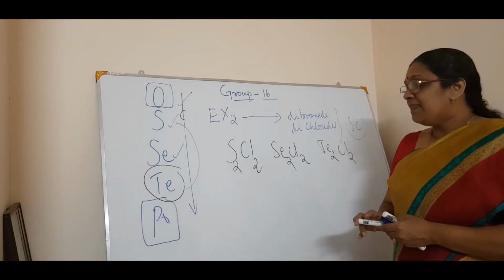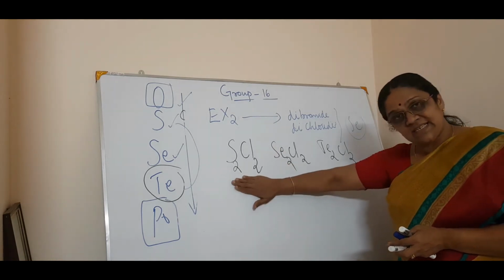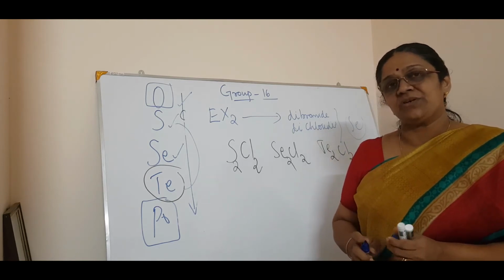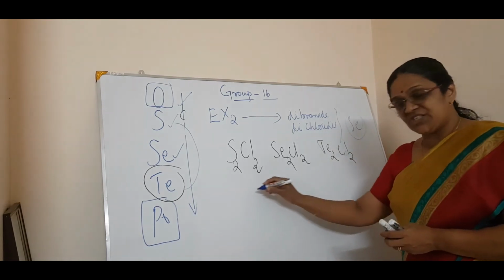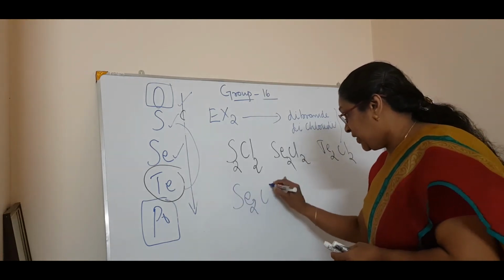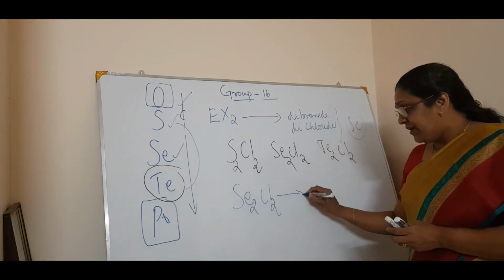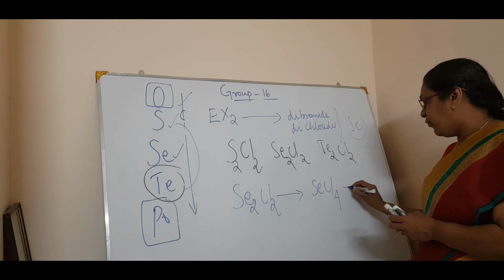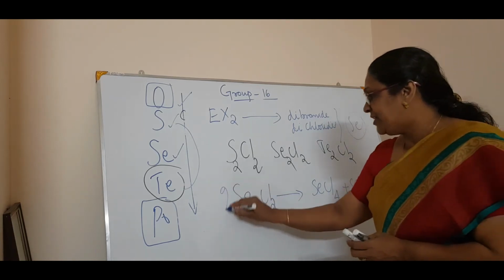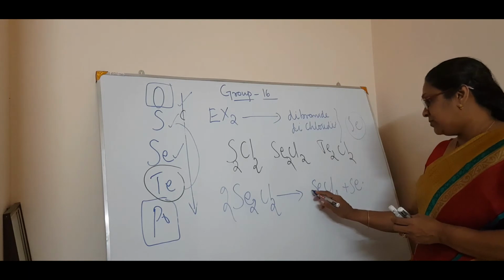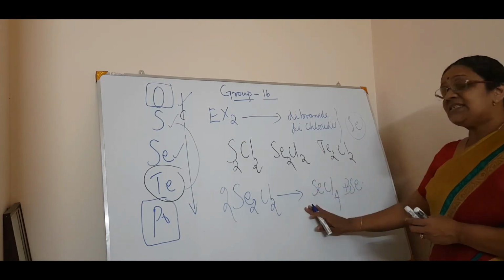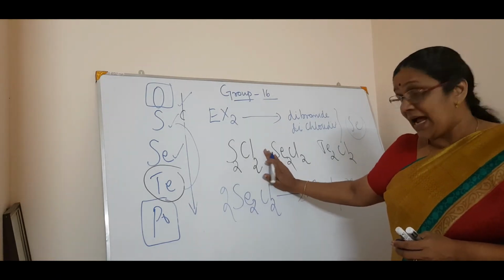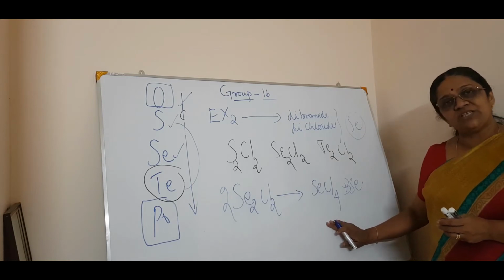But one thing is that these monohalides, which get dimerized, will undergo a disproportionation reaction. You know disproportionation, isn't it? Self-oxidation reduction. So what happens? Se2Cl2, for example, undergoes disproportionation to form SeCl4 plus Se. See, this is a disproportionation reaction. So the monohalides dimerize and that dimer undergoes a disproportionation reaction.